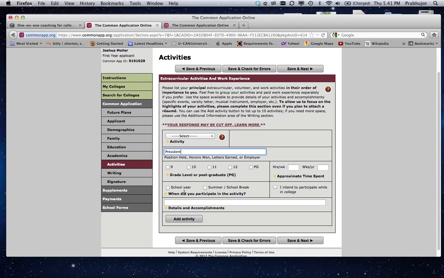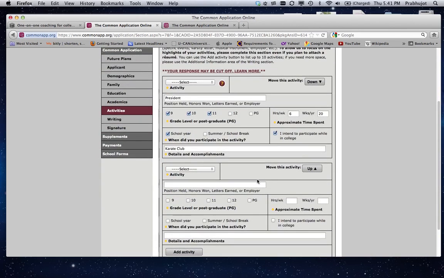president. I did it in 9th, 10th, 11th grade. I had to do it a lot, so it was about 6 hours a week for 20 weeks a year. Did it during the school year. I intend to participate in college. Why not? Karate club. Okay, I just made that one up. Don't do that yourself. And then if I add an activity, as you can see, you can continue to add activities.